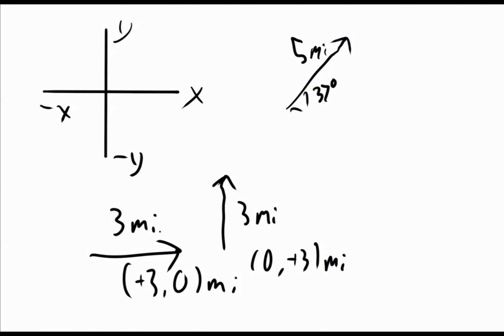And then similarly, since we knew that cosine theta is adjacent over hypotenuse, then the adjacent side is hypotenuse cosine theta, which in this case is going to be 4 miles. So we can also represent this vector as plus 4, plus 3 miles. Two ways to represent it. Going back and forth between these two ways is going to be pretty important. Now, let's see what happens if we're going to add vectors together.